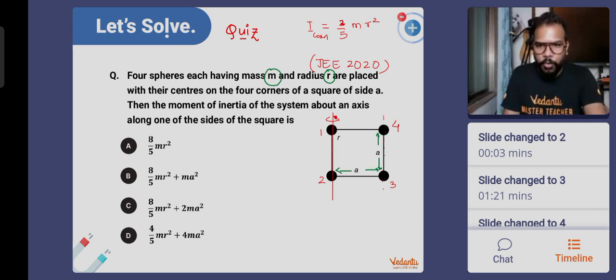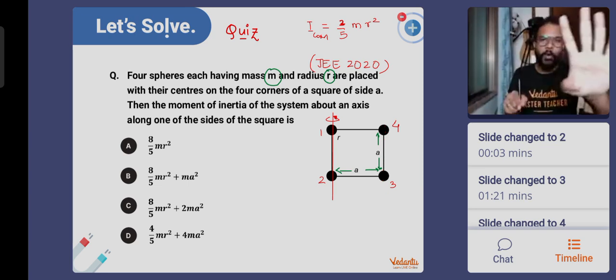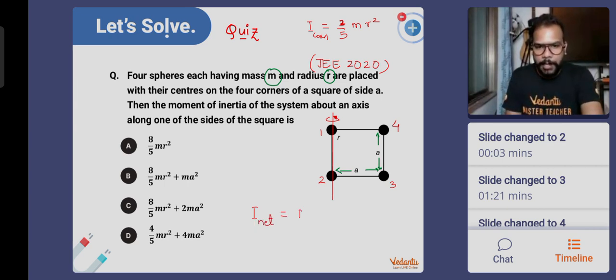This would have been their case also, but the parallel shifting of the axis of rotation is by a distance a. So you'll have to find out the moment of inertia of these two and then add all the 4 moments of inertia. The I net value will be I1 plus I2 plus I3 plus I4.